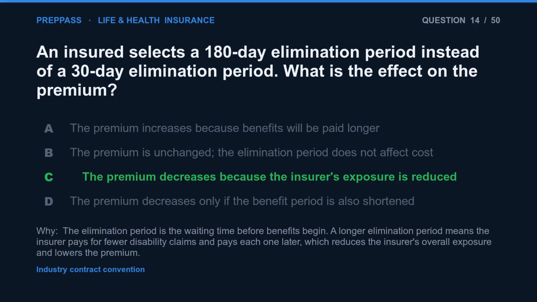The correct answer is C. The elimination period is the waiting time before benefits begin. A longer elimination period means the insurer pays for fewer disability claims and pays each one later, which reduces the insurer's overall exposure and lowers the premium.